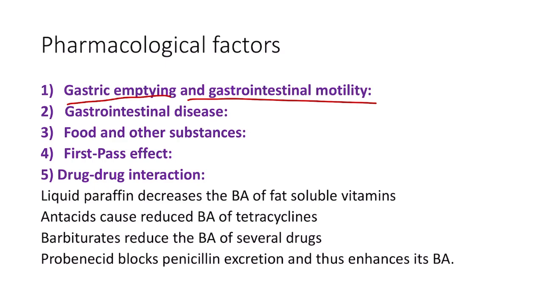So in that case, it will decrease the gastric emptying, and the other factors like hypothyroidism and all, which I have already mentioned, will increase the gastric emptying. That is, it will make the gastric emptying faster.